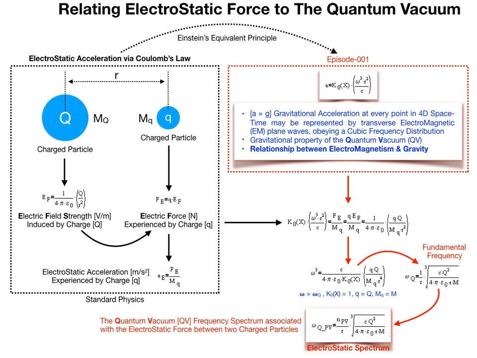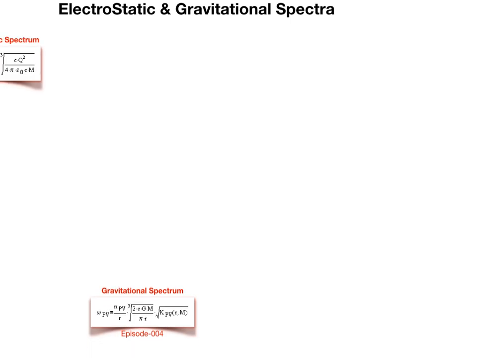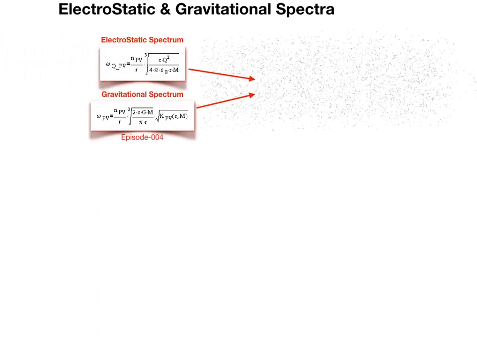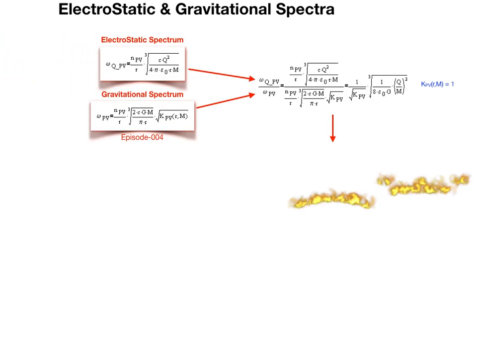Notably, the quantum vacuum frequency lower limit, that is, the fundamental quantum vacuum frequency at r, is equal to the speed of light divided by the classical electron radius. We'll discuss this a bit more on the preceding slide. With the electrostatic spectrum derived, we're in a strong position to move forward.